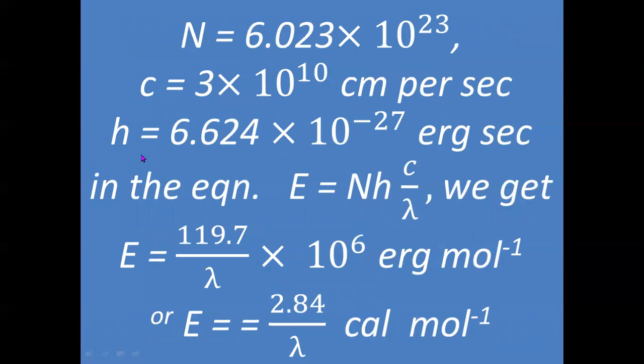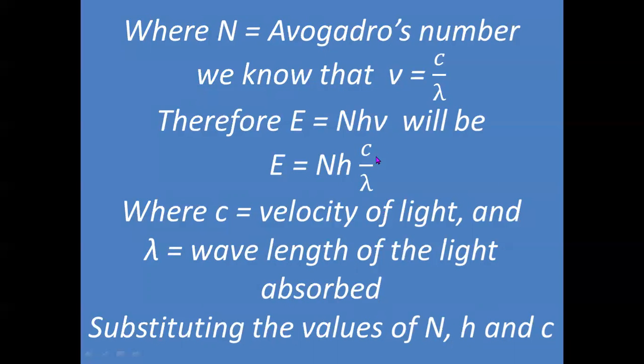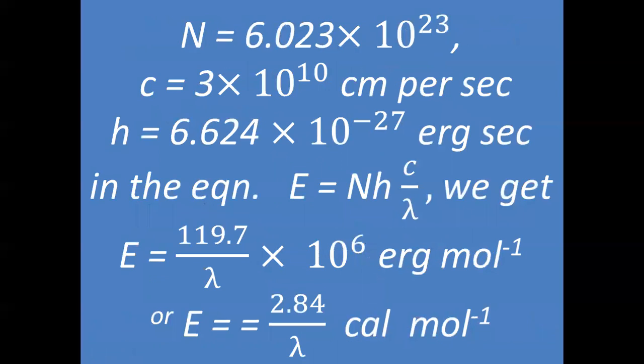Now, these are the values for different quantities which are present here in this equation. E is energy, N is Avogadro number, h is Planck's constant, c is velocity of light, and lambda is wavelength. So now we don't know the energy of radiations having a particular wavelength.